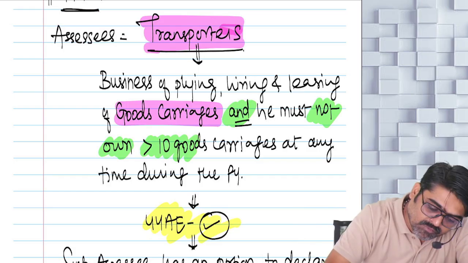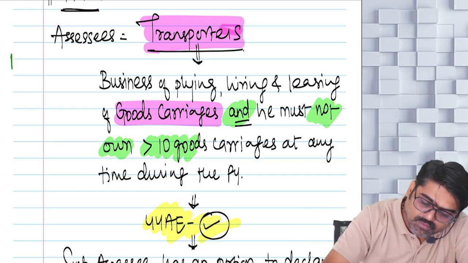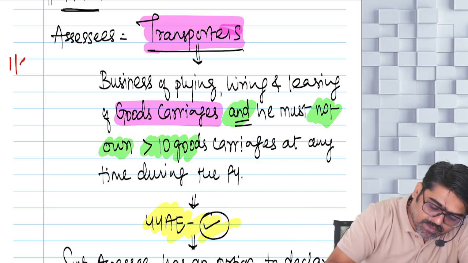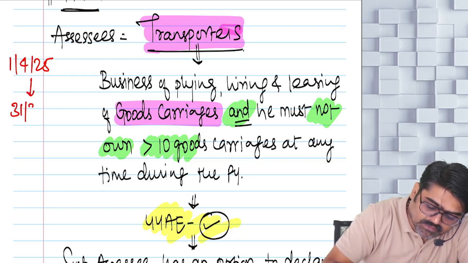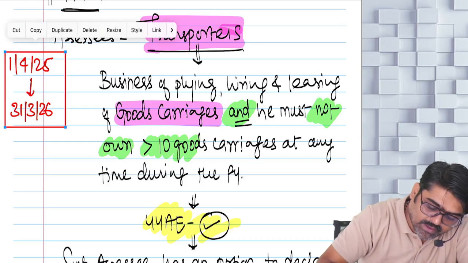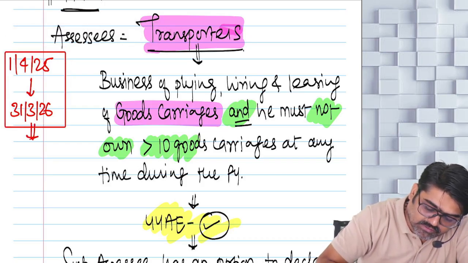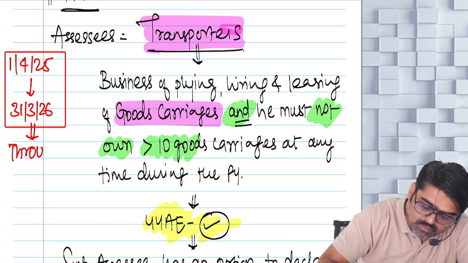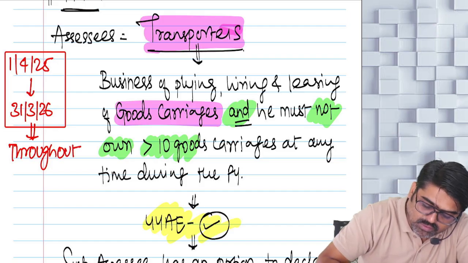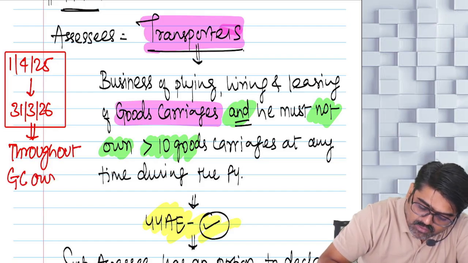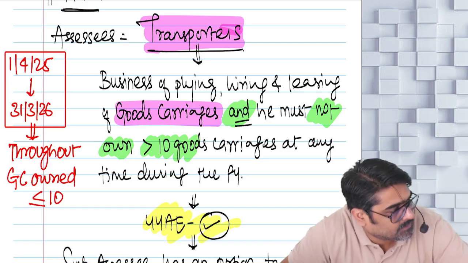Meaning, starting from which date? 1st of April of your previous year till 31st March of your previous year. For this entire year, throughout, goods carriages owned should be less than or equal to 10.